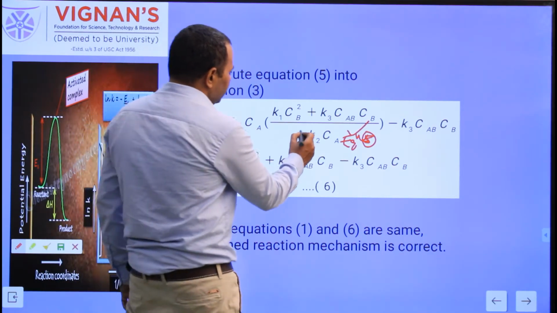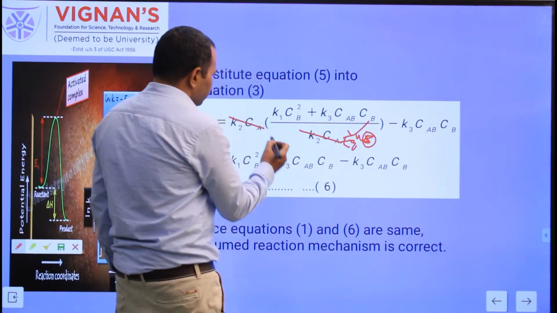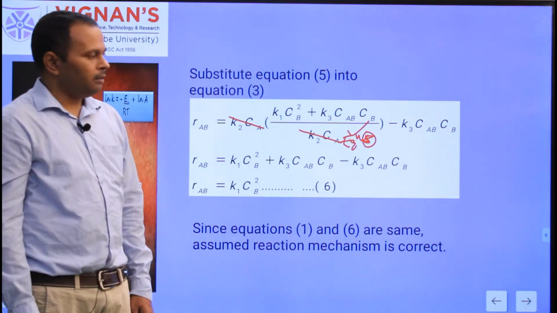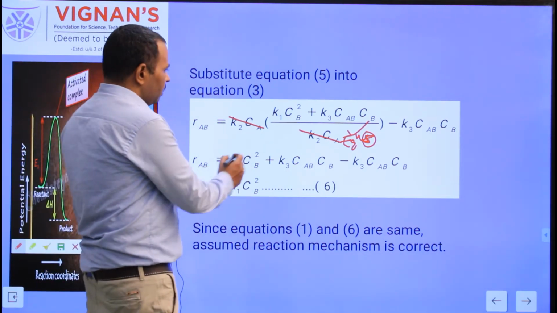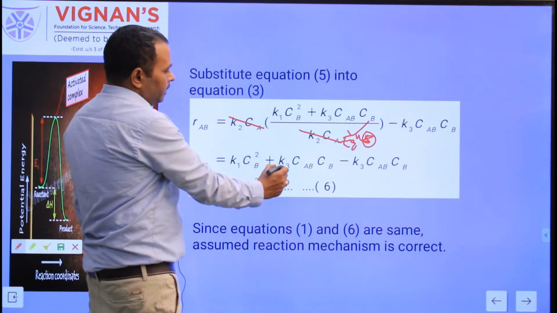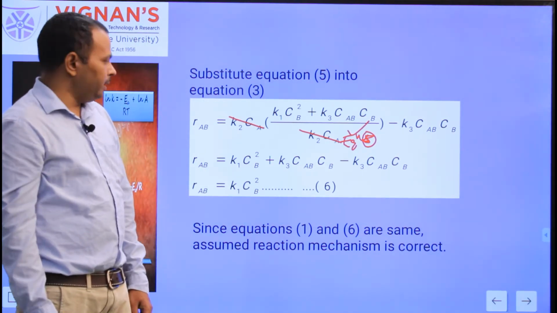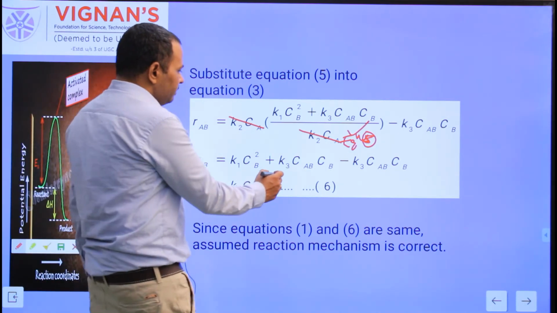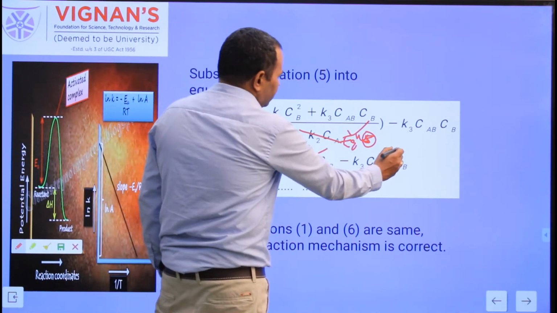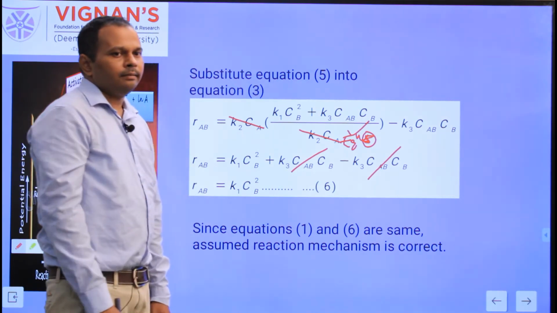Now K2 CA and K2 CA become cancelled. Finally, we obtain R_AB equal to K1 CA CB square plus K3 CAB CB minus K3 CAB CB. The plus K3 CAB CB and minus K3 CAB CB both become cancelled.